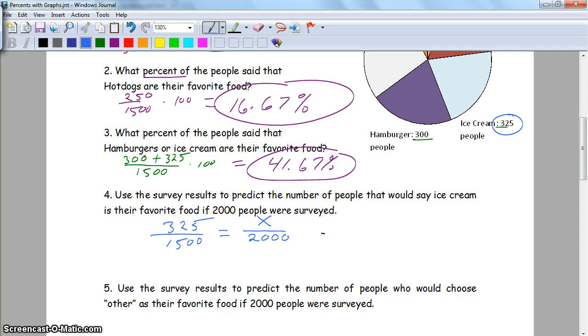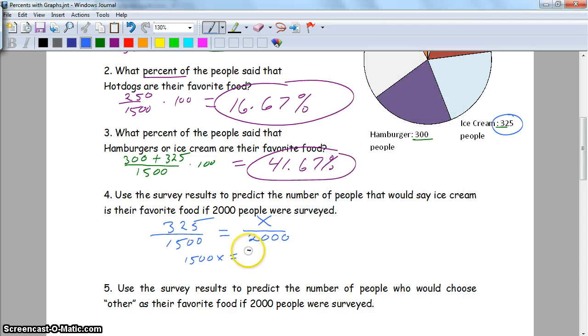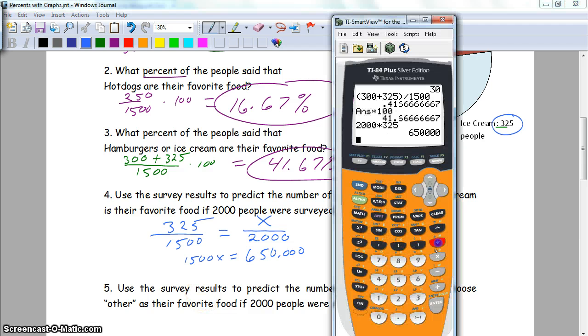Right, so this is a proportion like yesterday. So cross multiply, you should have got 1,500x equals, I need some calculator here, 2,000 times 325. 650,000. And then we're going to divide by 1,500.